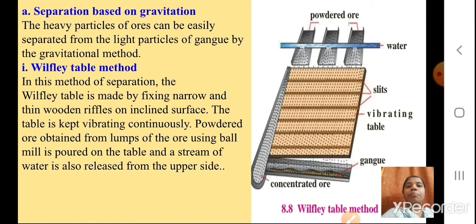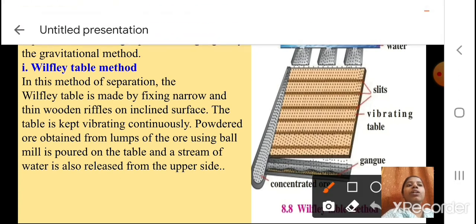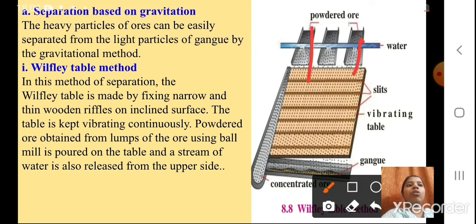In this method of separation, the Wilfley table is made by fixing narrow and thin wooden riffles on an inclined surface. Can you see in the picture? You can see how it is looking. The table is kept vibrating continuously. Powdered ore obtained from the lumps of the ore using a ball mill is poured on the table, and a stream of water is also released from the upper side. Students, see, this is the powdered ore which is entering, and this is the water which is released from the upper side.